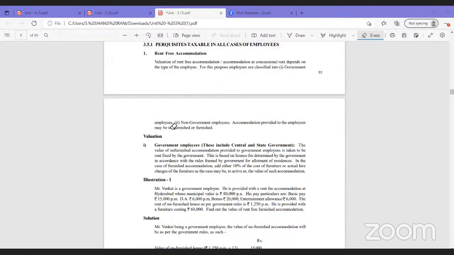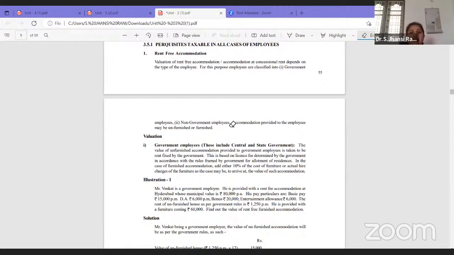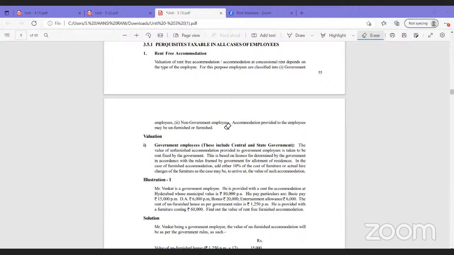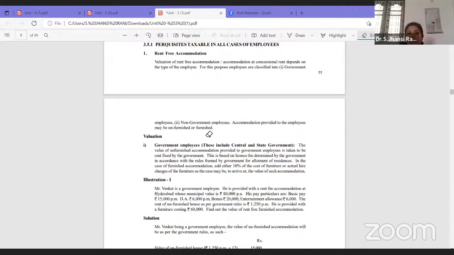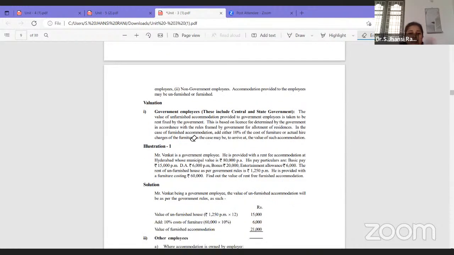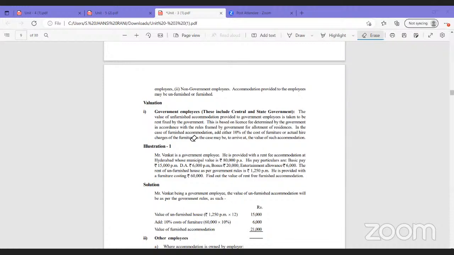Under that, we have government employees and non-government employees. If rent-free accommodation is provided to government employees, how is it taxable? And if it is provided to non-government employees, how should it be treated? If any rent-free accommodation is provided to the employee by the employer, and he is a government employee, whatever the government is charging will be taken as the taxable amount. There is no prescribed amount, only this amount will be charged. No, it's not like that. Whatever rent has been decided and fixed by the government will be taken for the calculation of tax.